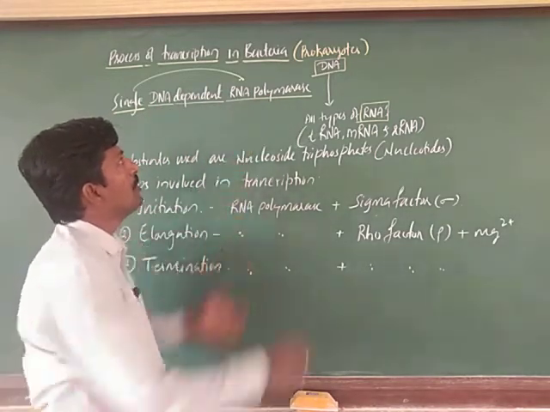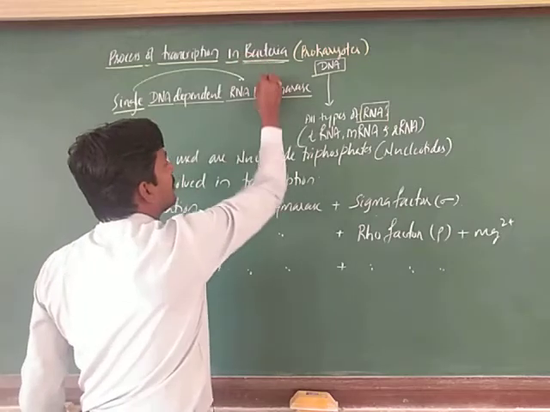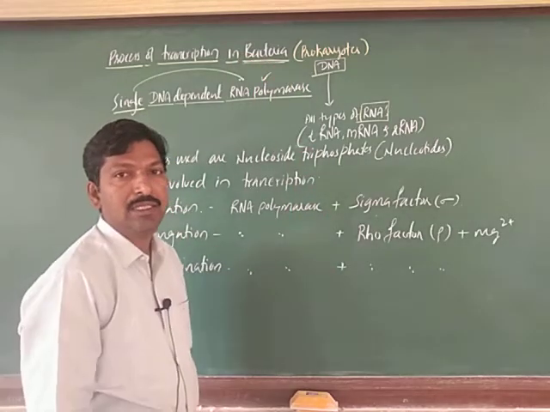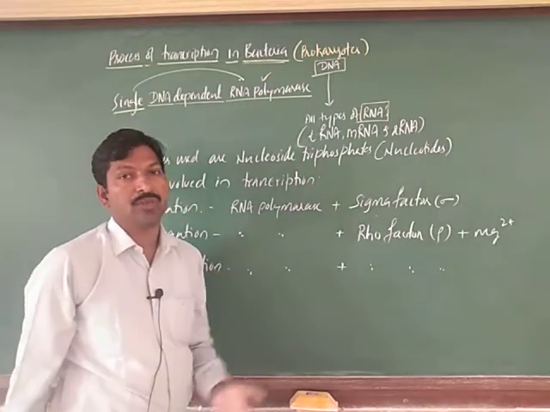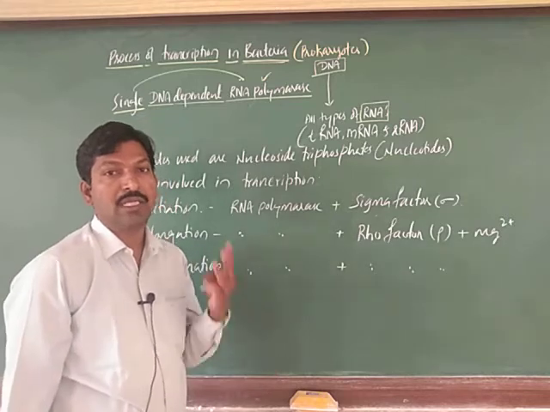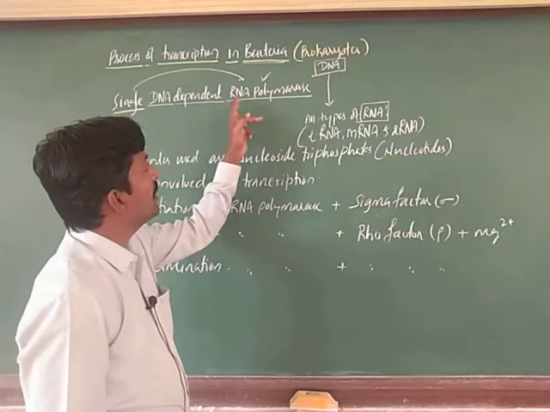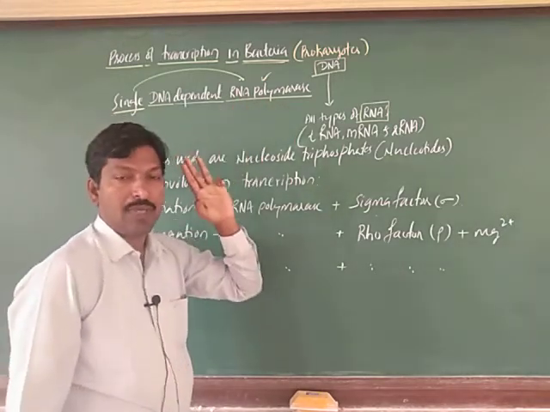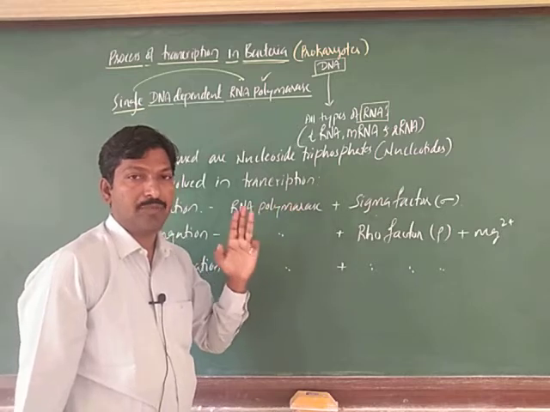Why single? Because in bacteria only one RNA polymerase is required, but in eukaryotes there are three different polymerases: RNA polymerase 1, RNA polymerase 2 and RNA polymerase 3.